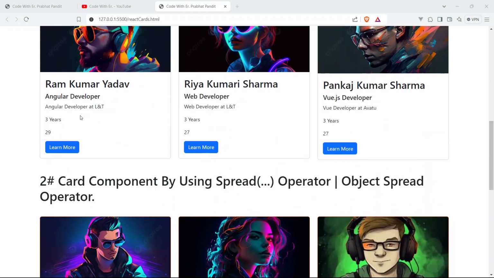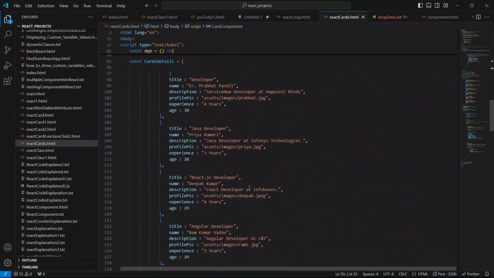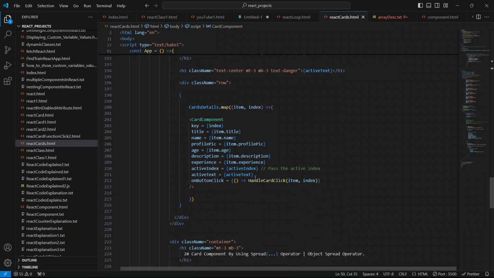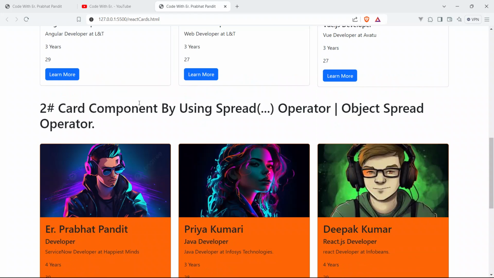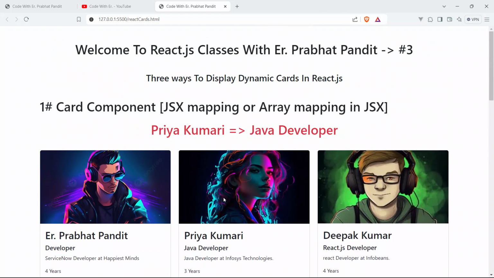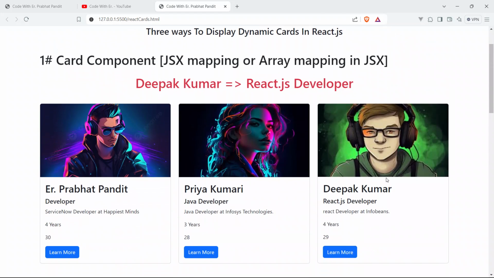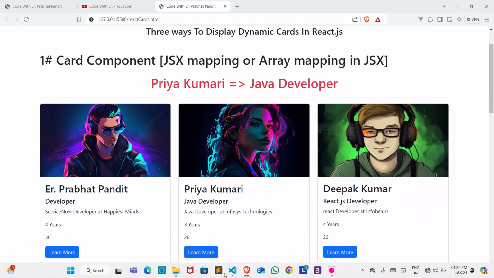Again, it's not working. So let me just check active index. Why guys, why is it not working?